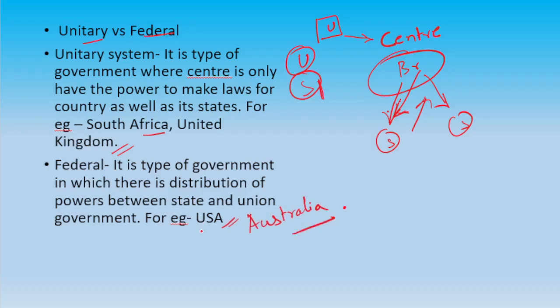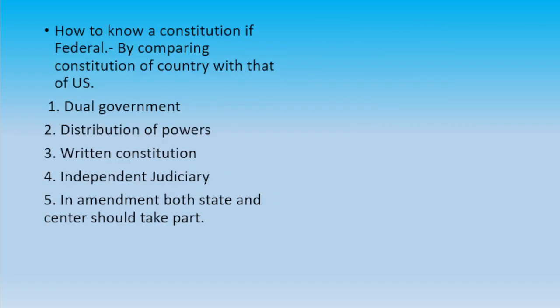Okay, USA and Australia are some examples of the federal constitution. Now, I have told you the definition of unitary, where there is no separation of powers between center and state. But there is no proper definition of what a federation is. We don't have a proper definition of federal government. So how do we know that a constitution is federal or unitary? There are 5 steps.